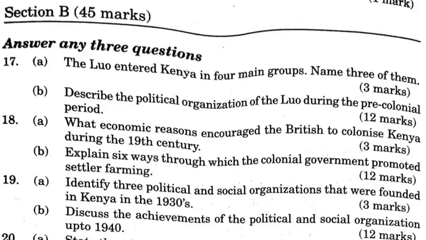17B. Describe the political organization of the Luo during the pre-colonial period. 1. The Luo were organized into clans. A clan was composed of a number of families with a common ancestry. 2. A number of clans occupied a territorial unit, the Gweng. 3. Each Gweng was an independent political unit. It was headed by a council of elders. The council of elders administered justice and was the final court of appeal. Members of the council performed political as well as ritual functions. They presided over religious ceremonies and could declare war and negotiate peace.